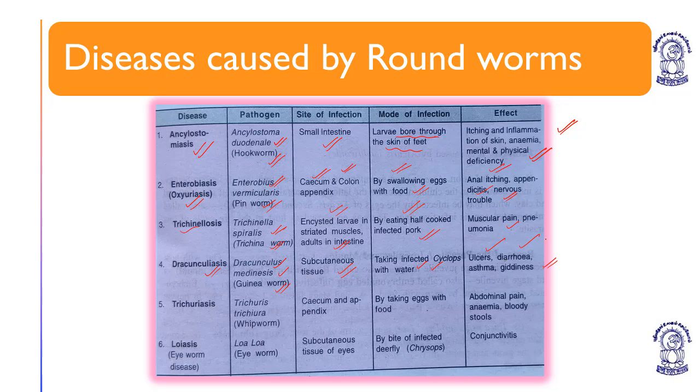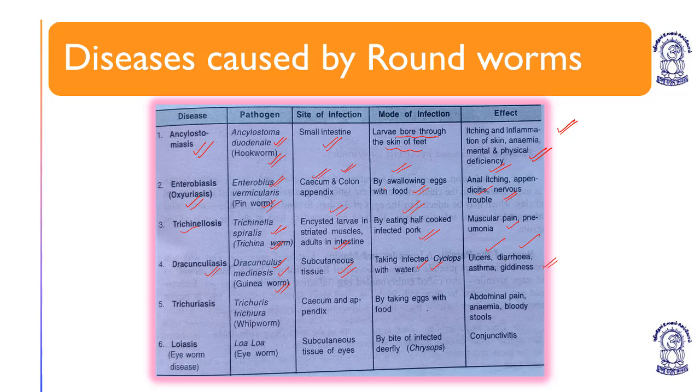So guinea worm, Trichinella worm, pinworm, hookworm. You have to remember the names and the infection. Then the part infected. Ankylostomiasis, hookworm, small intestine. Enterobius vermicularis, cecum and colon. Trichinoliasis causes encystment of larva in striated muscles, and in adults, it causes infection in intestine. Dracunculiasis affects the subcutaneous tissue.